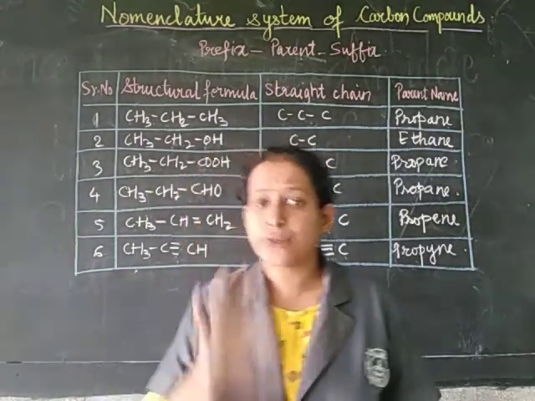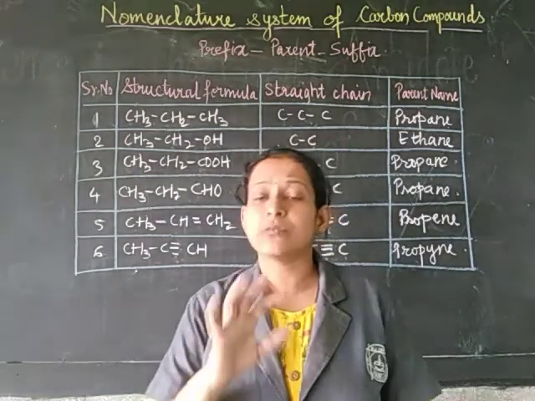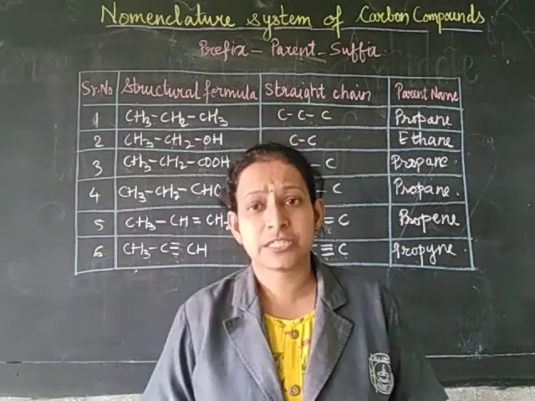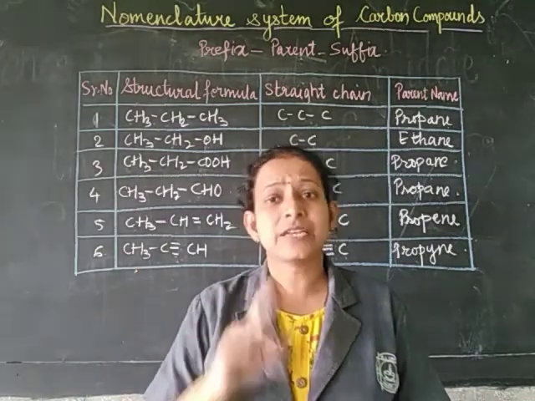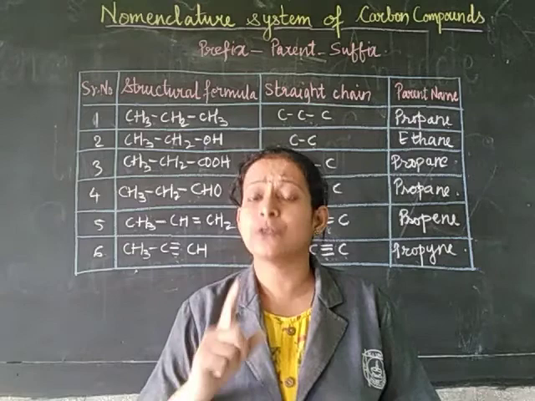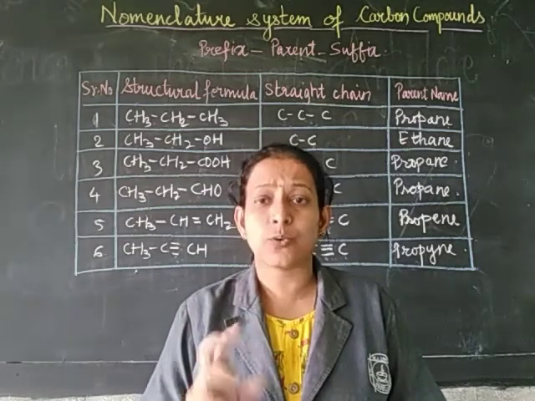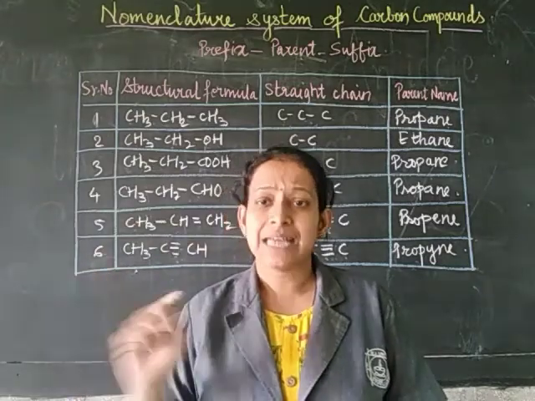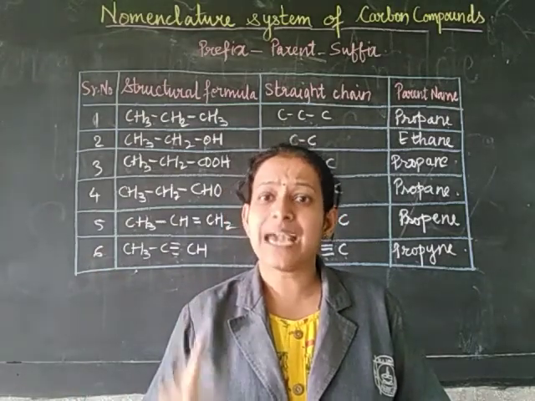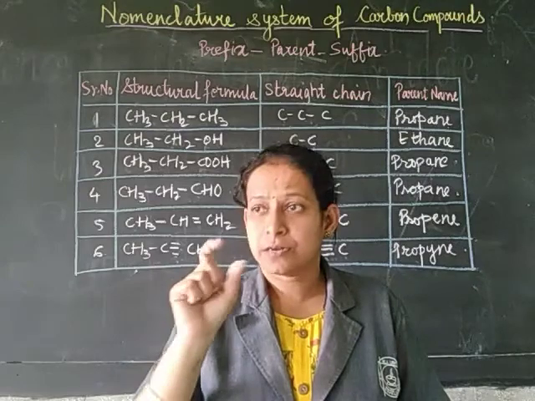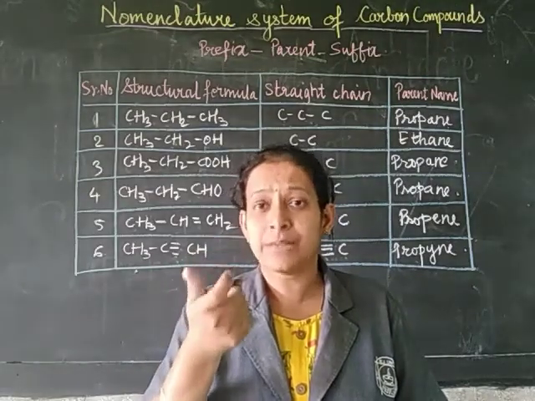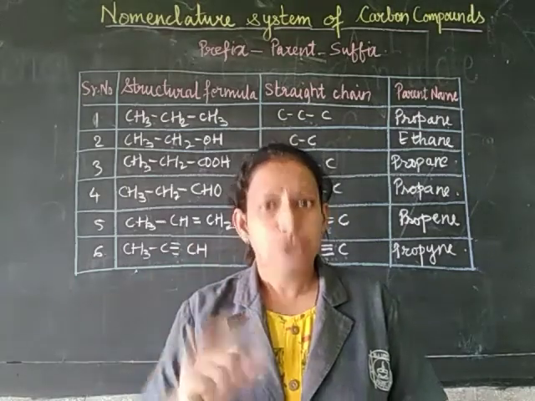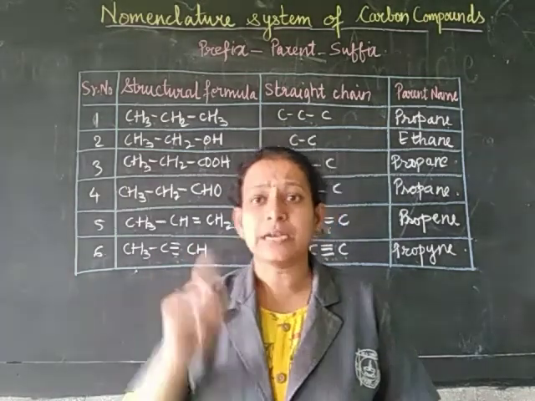Let me draw the table containing all the different functional groups and their suffixes or prefixes. There is only one group, the halogen group, in which there is only a prefix, whereas in all other functional groups there is a suffix, and the name of the functional group replaces the last letter E. So let's learn that in another table.